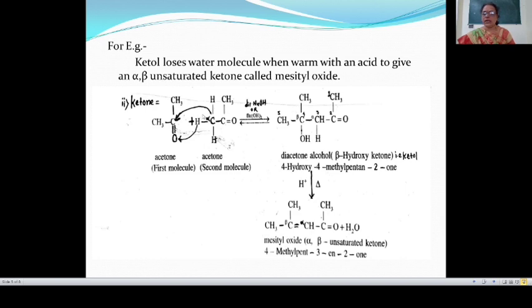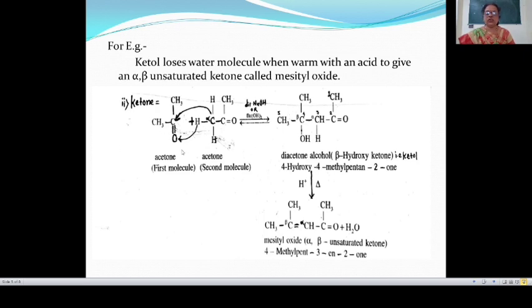Then this reaction takes place here. In this reaction, two molecules of ketone react with each other. Two molecules of a ketone like acetone react with each other in such a way that the alpha carbon atom of the second molecule gets attached to the carbonyl carbon atom of the first molecule, and this alpha hydrogen atom migrates towards the carbonyl oxygen to give a hydroxyl group, and we get a beta hydroxy ketone known as a ketol,